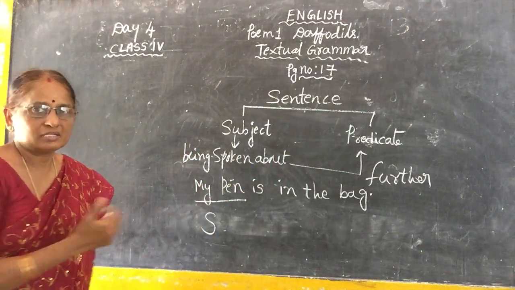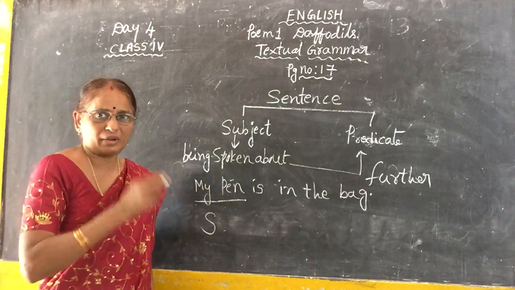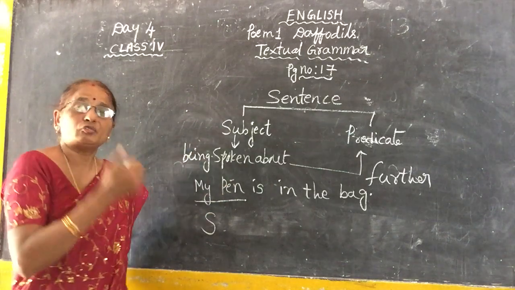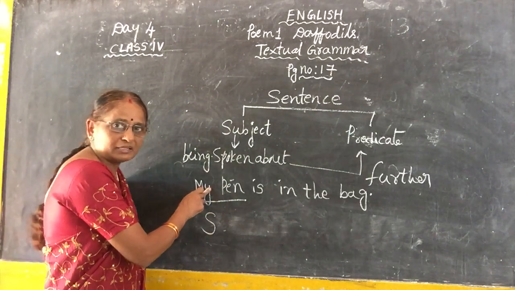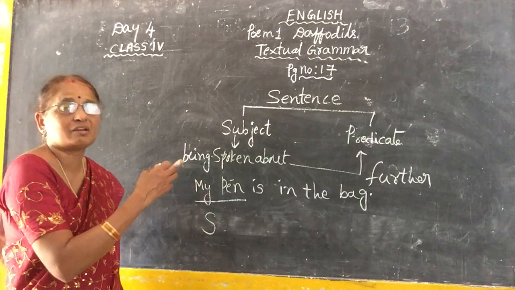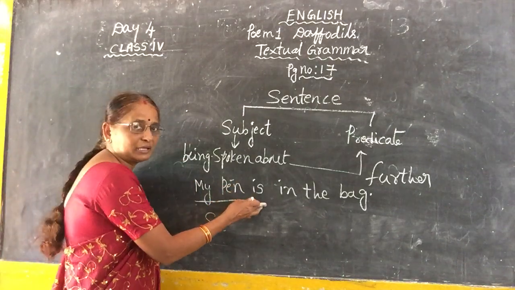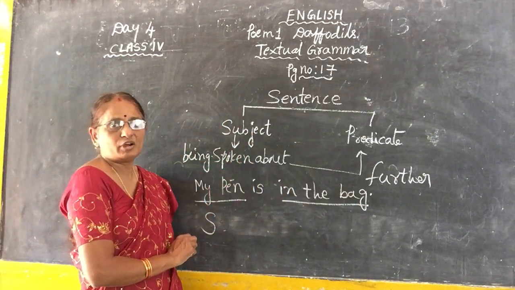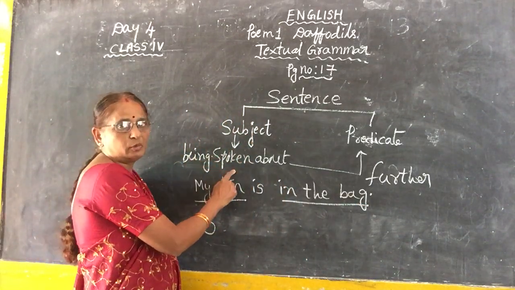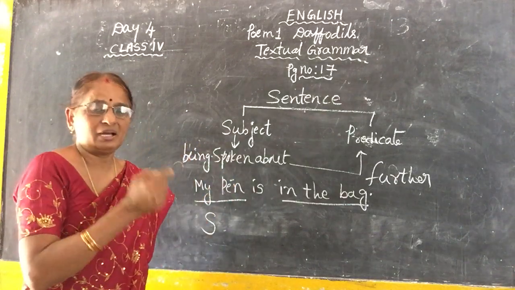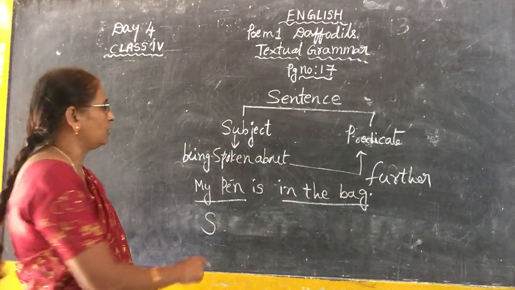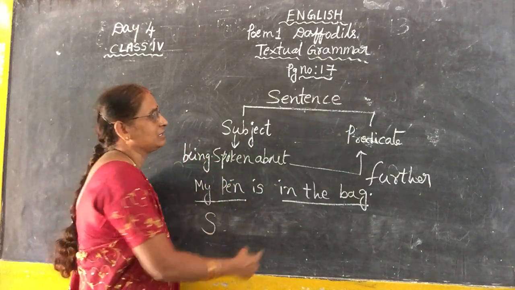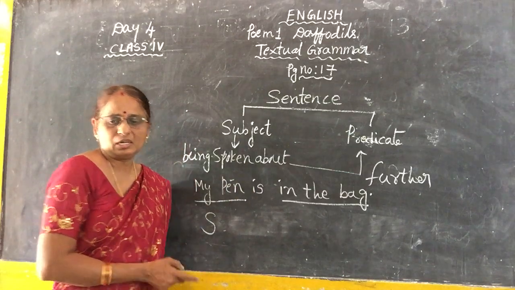Where is the pen? Subject is pen. If we are talking about a place, it is called a subject. So here the subject is a thing. It is a pen. So where is the pen? Further information about the pen is called predicate. Where is the pen? In the bag. It is predicate. Followed everybody? See, being spoken about, of a person or a place or an animal or a thing is called subject. The next information, further information about the subject is called predicate. Okay, children?